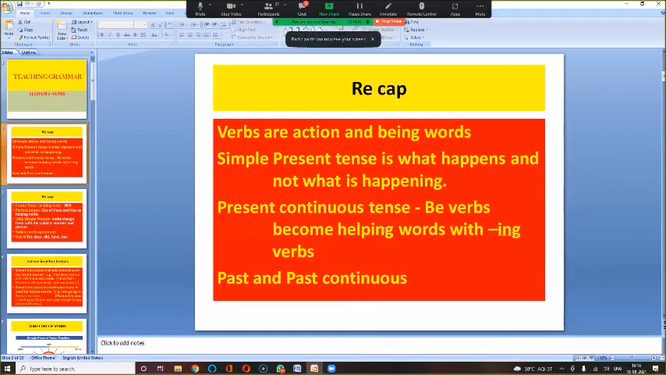Verbs are action and being verbs. Now we've gone over class 1 and 2. After class 2, we introduce the be words. So you will say that they are action words and being words.